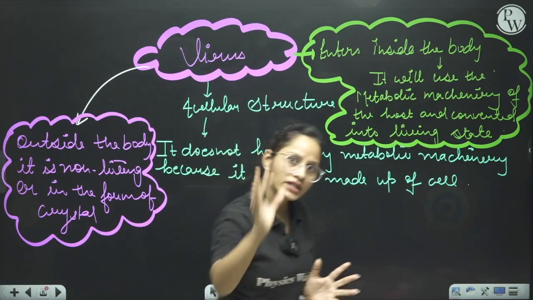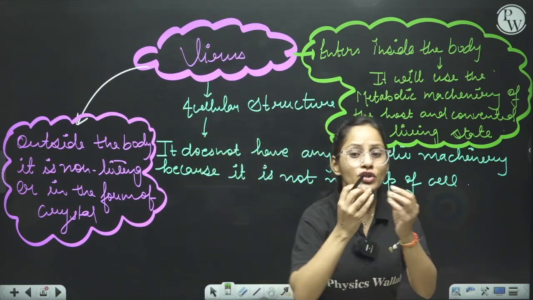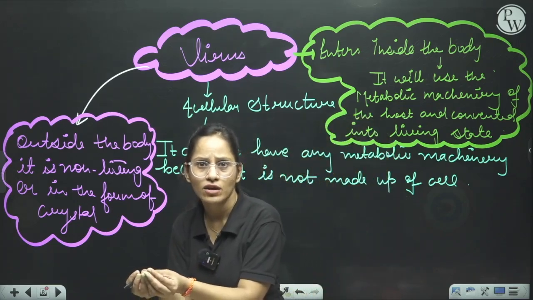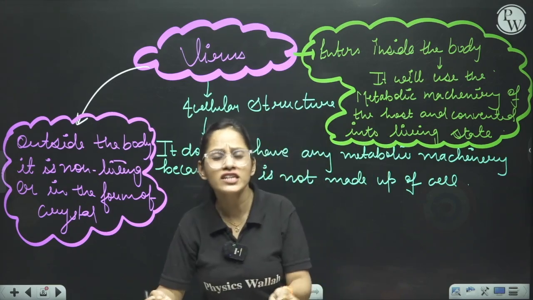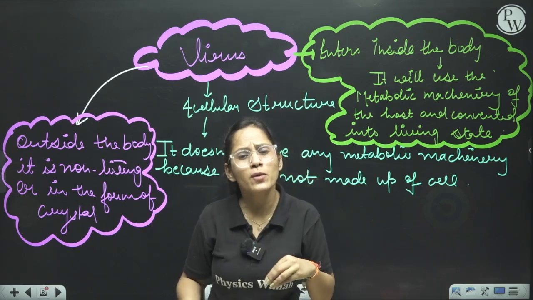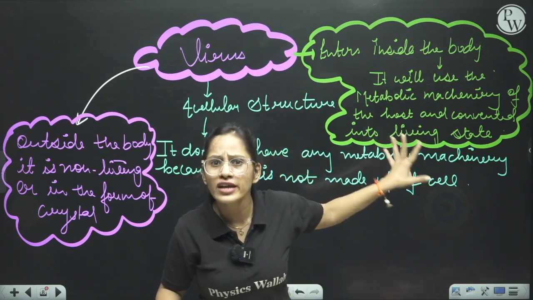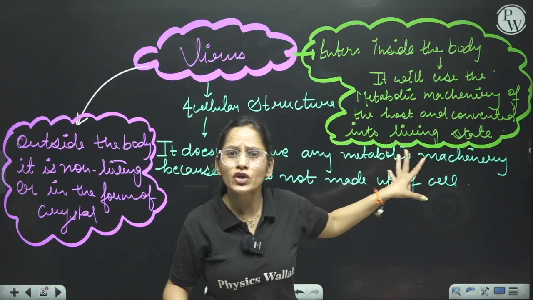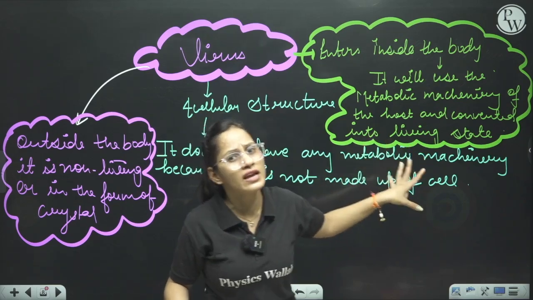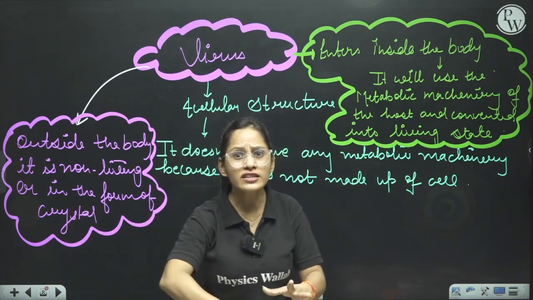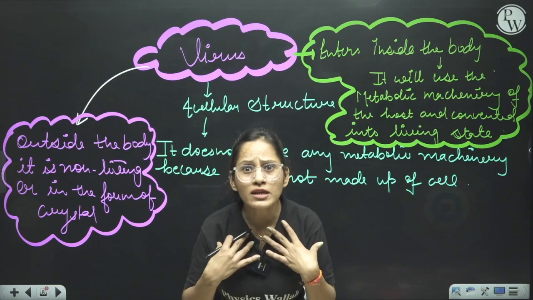And in the starting, I told you that to be in the living state, the cell is important. So after entering inside the body, it got the cellular organization. It got the metabolic machinery of the cell, and it started using that machinery.